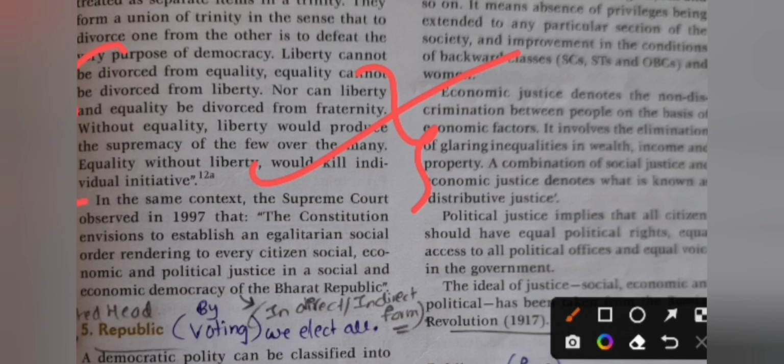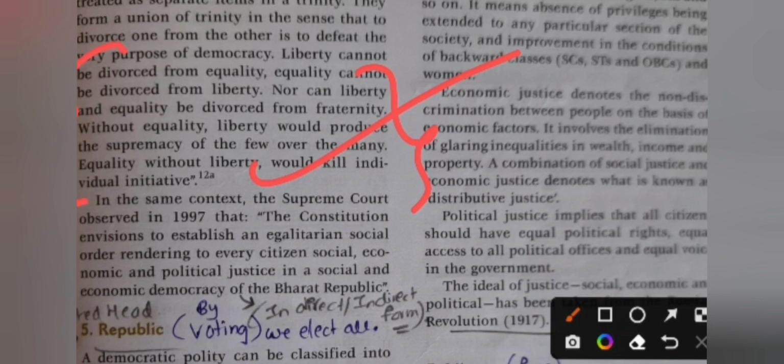In the same context, the Supreme Court observed in 1997 that the Constitution envisions establishing an egalitarian social order, rendering to every citizen social, economic, and political justice in a social and economic democracy of the Bharat Republic. Who said it?